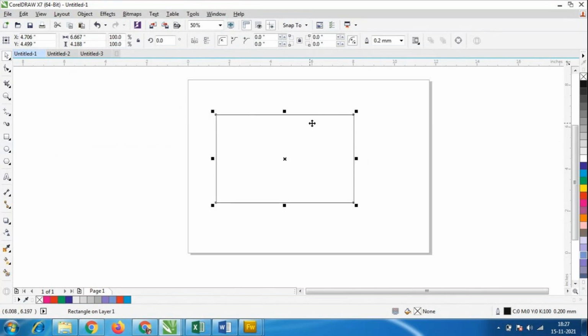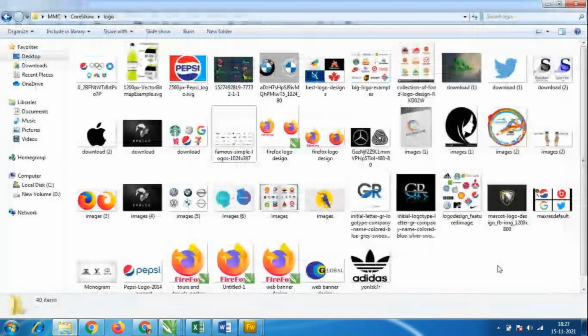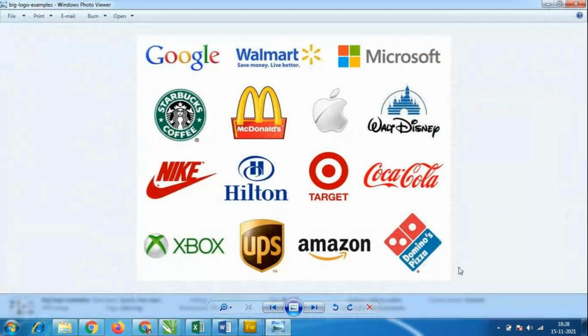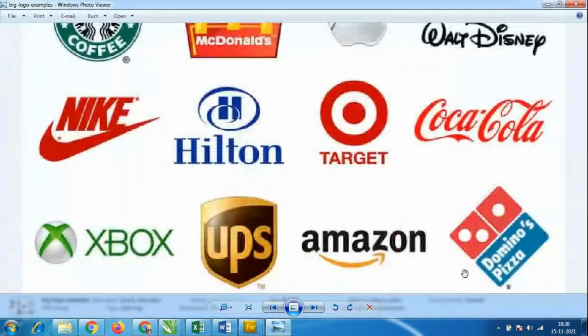I'll show you. Some of the logos are like that. Which logo? Not this logo. Yeah, Domino's logo. Look here. In the Domino's logo, what is the situation happening here?